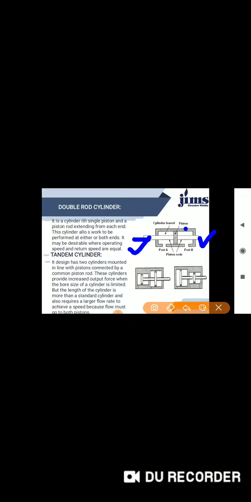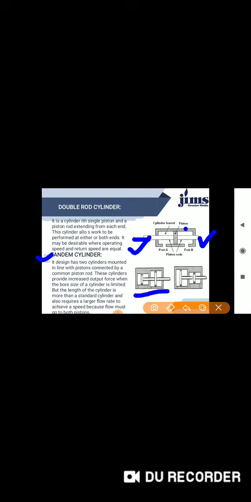Then come to the next, the tandem cylinder. What is a tandem cylinder? The diagram is showing beside this. It is designed of two cylinders mounted in a line, connected by a common piston rod. Okay, so this cylinder provides increased output force when the bore size of a cylinder is limited, but the length of the cylinder is more than the standard cylinder.